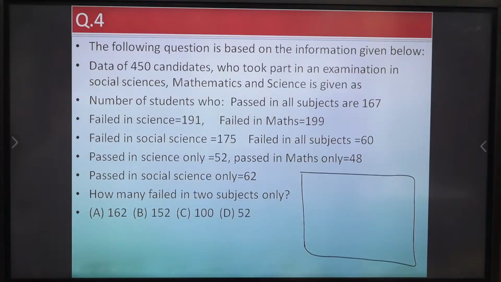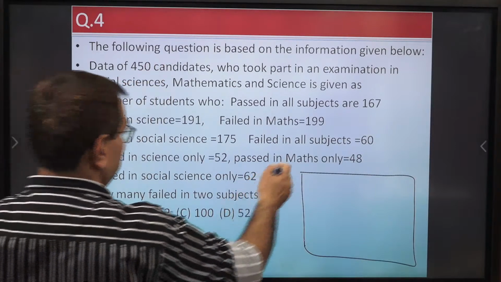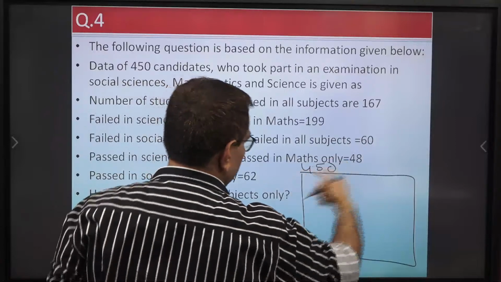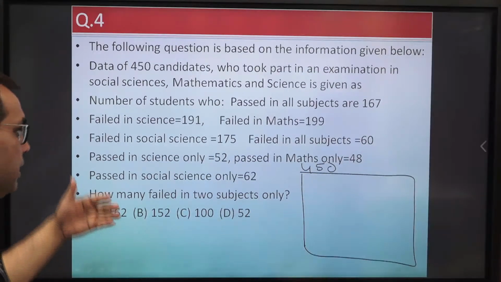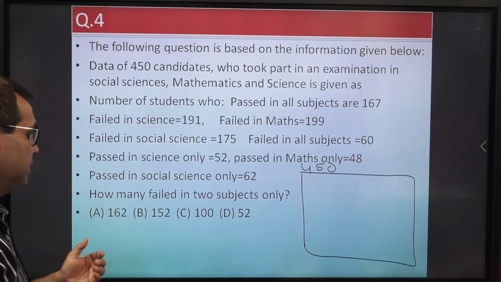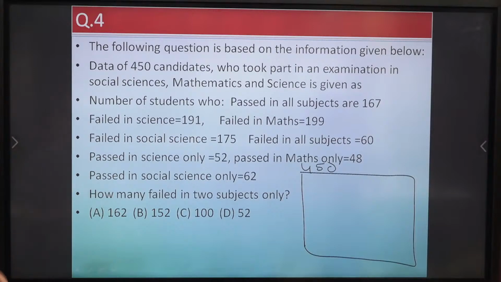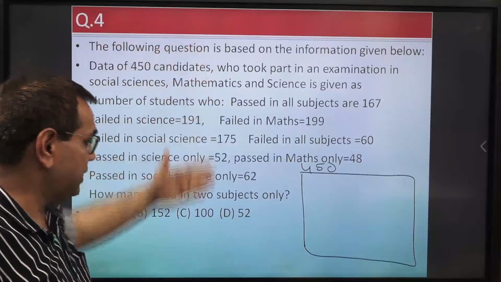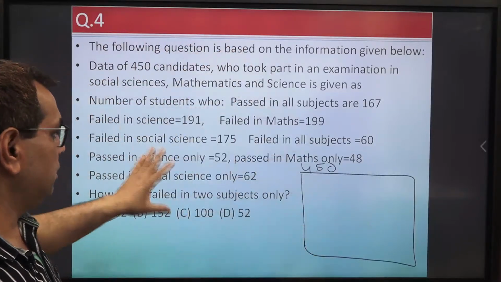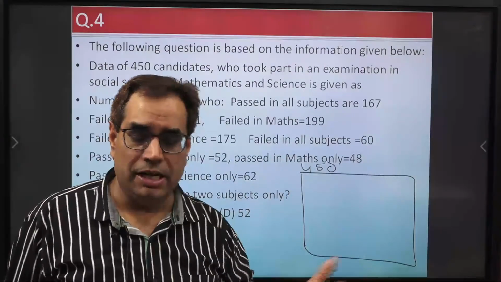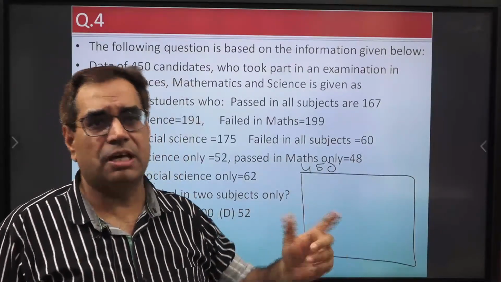The following question is based on the information given below. Data of 450 candidates. There are 450 total candidates in this Venn diagram. Now here, sometimes they are saying failed in all subjects or failed in this, and sometimes they are saying passed in this. Somewhere pass, somewhere fail is given separately. If the data were all of fail only, then the problem is very easy. If only the pass data were given, that so many pass in this and so many pass in that, then also it is easy. But they have mixed the two things.